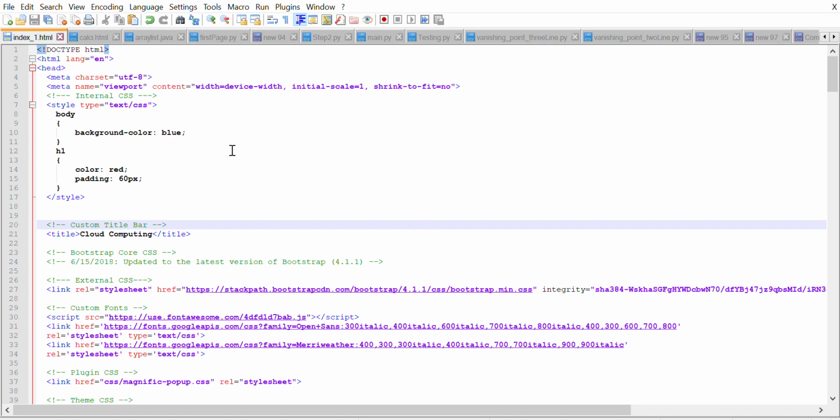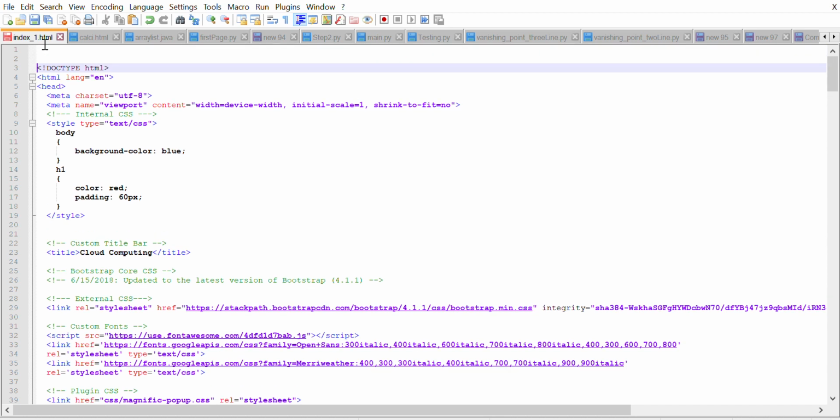So as I said, this is a code demo. This code is created by adding a few things. Let me tell you what things I use here.